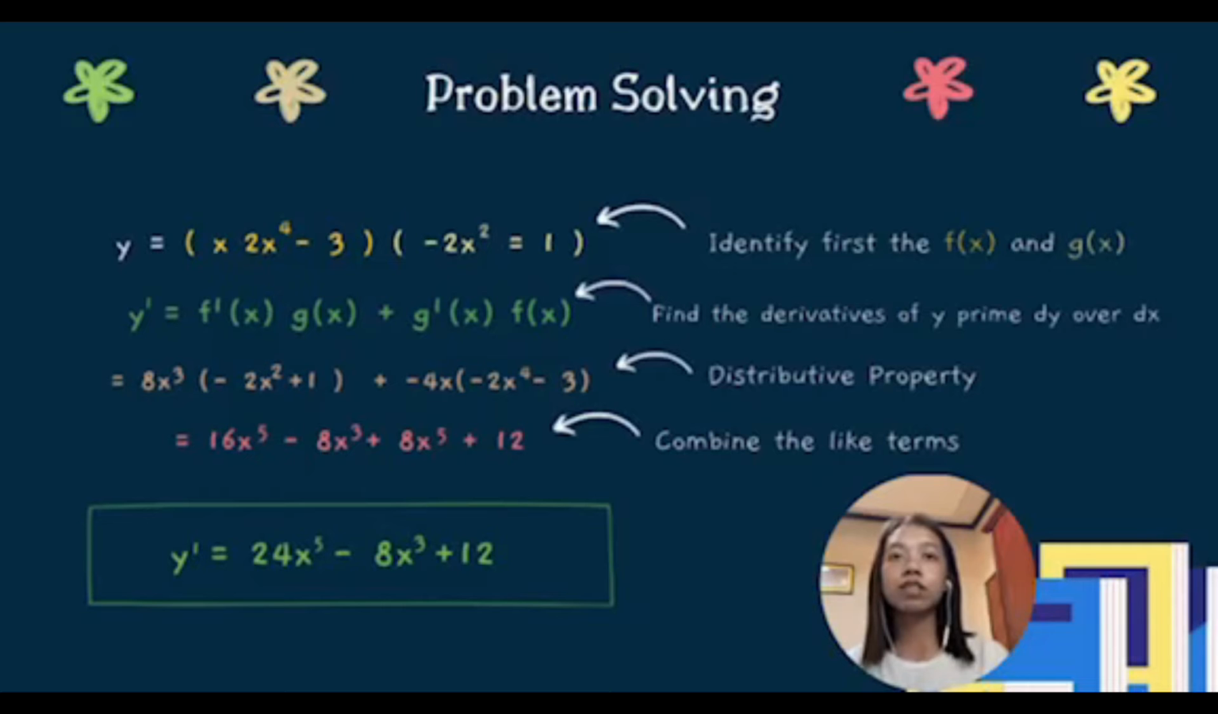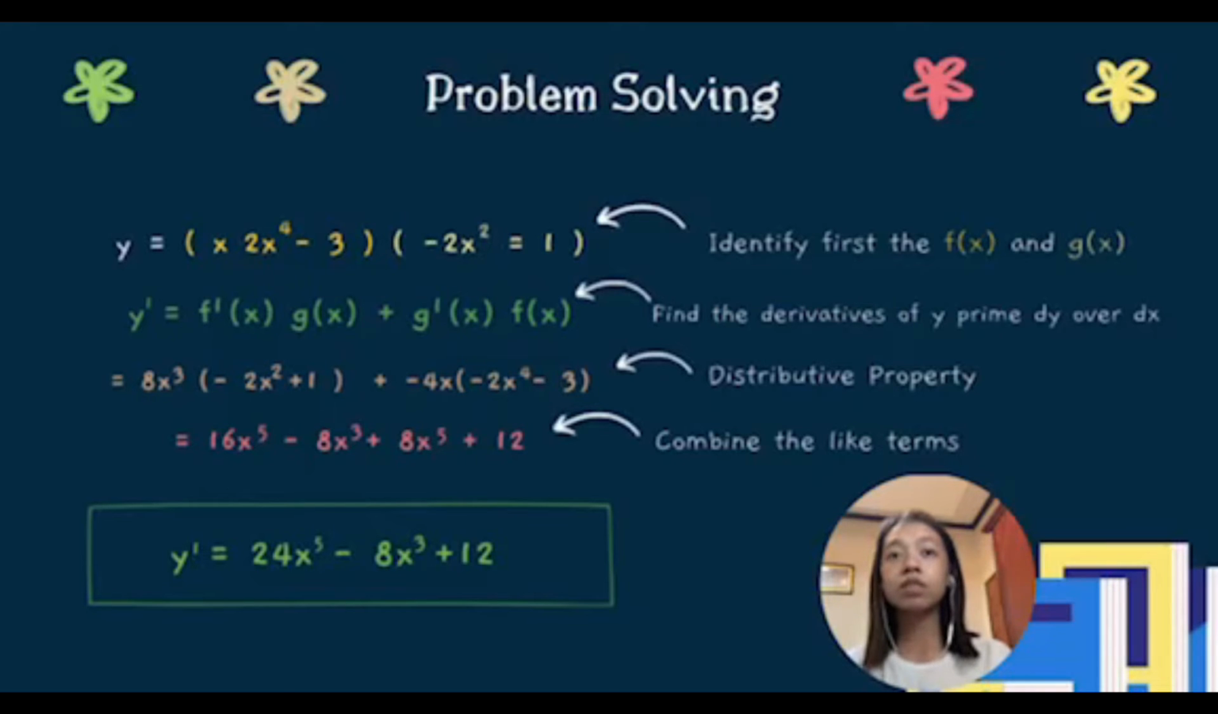Next, let's find our derivative, y prime or dy over dx. Using the product rule, we first find the derivative of f of x and multiply it by g of x, plus the derivative of g of x multiplied by f of x. The derivative of f of x is negative 8x cubed, which we multiply by negative 2x squared plus 1. Then we add the derivative of g of x, which is negative 4x, multiplied by f of x, which is negative 2x to the fourth minus 3.